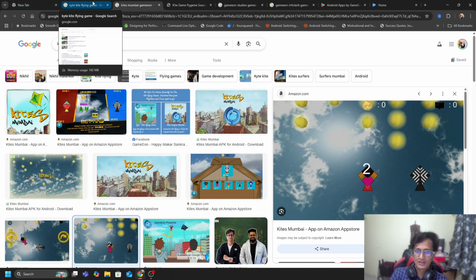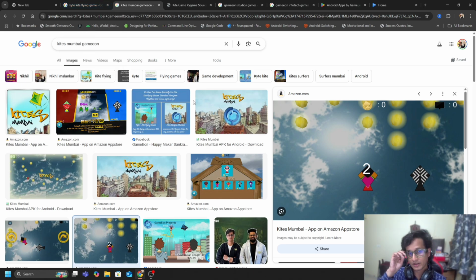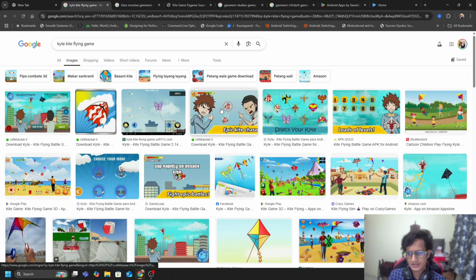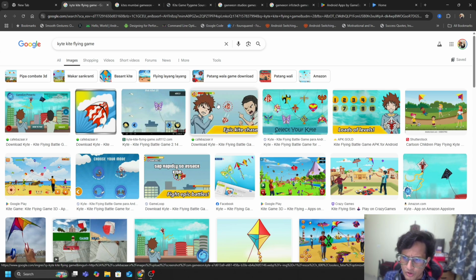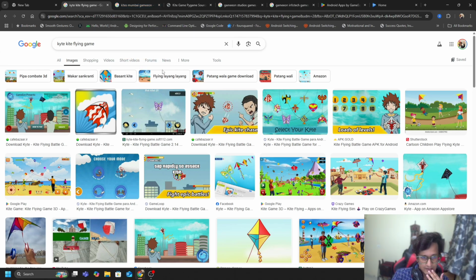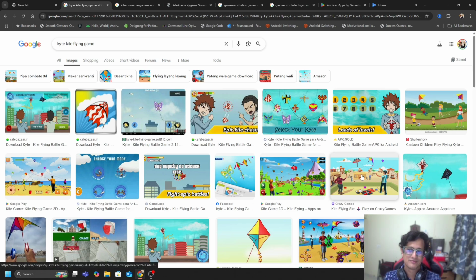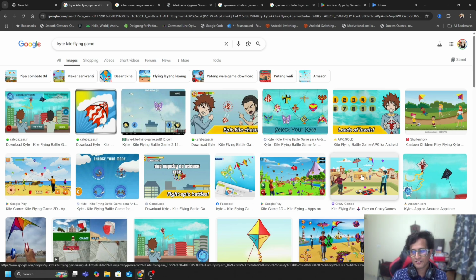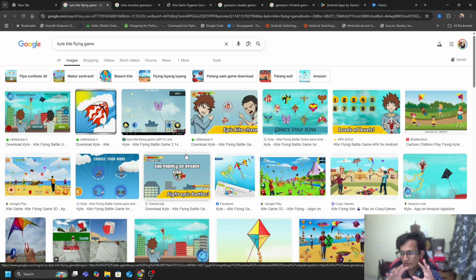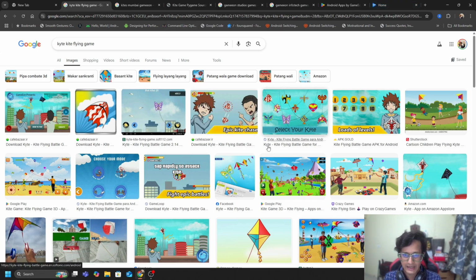Both of these games were extremely successful at that time. I remember kite flying game, this one did about 100,000 plus downloads within a month's time of launch. And Kites Mumbai also got, I think, in its lifetime, a decent number of downloads. It was more than a lakh again. Super interesting games, but we made no money out of these games, because back in the day, I had no idea on how to monetize through these games. Now, I'll come to the fact that why these games are actually not available anywhere as of now.